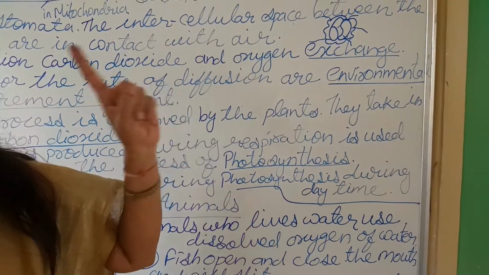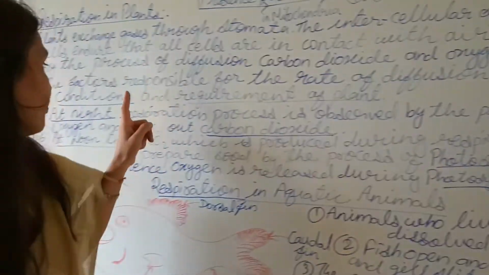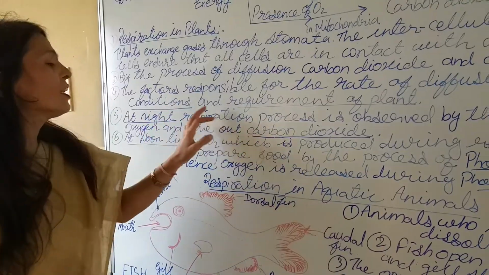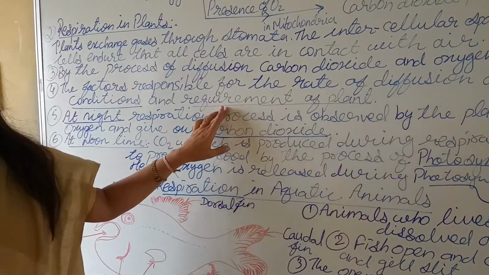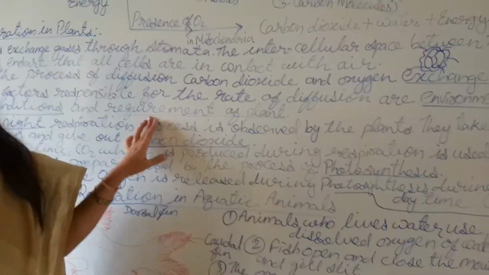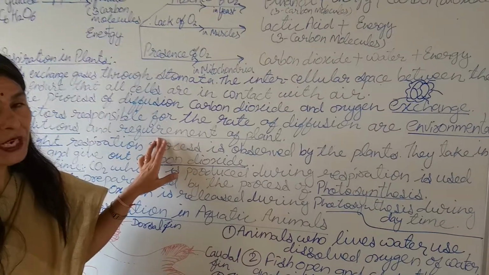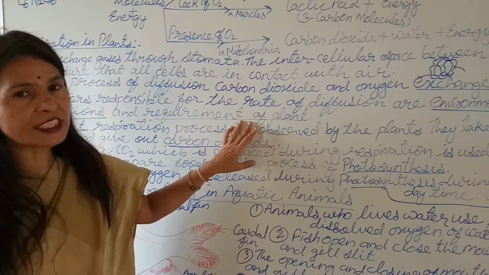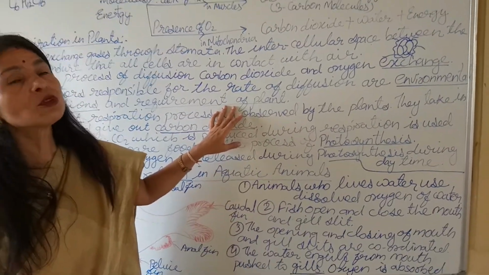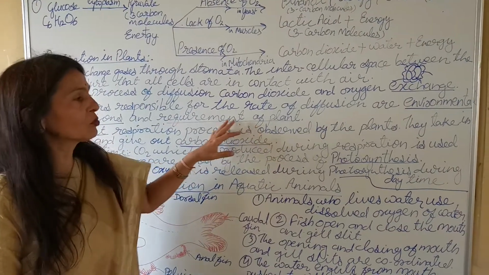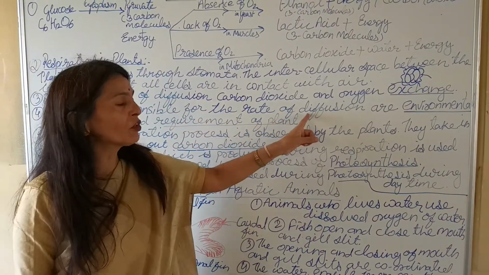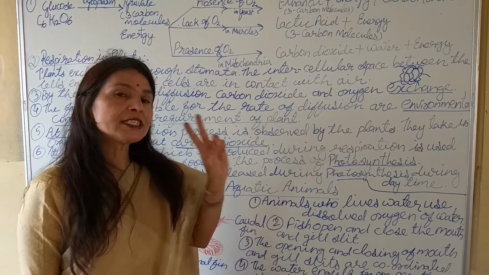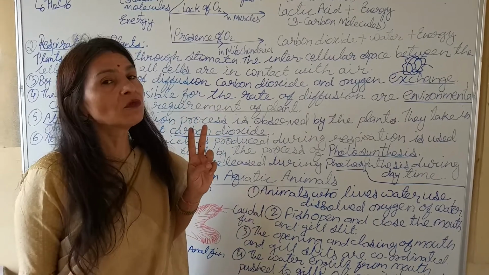The first is the environmental condition, and the second is the requirement of the plant. The bigger the plant, the more its requirement for gases. So it depends on how much the plant needs gases, like oxygen for respiration and carbon dioxide for photosynthesis.